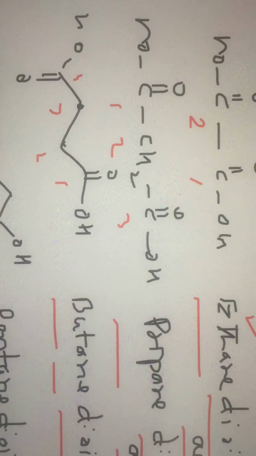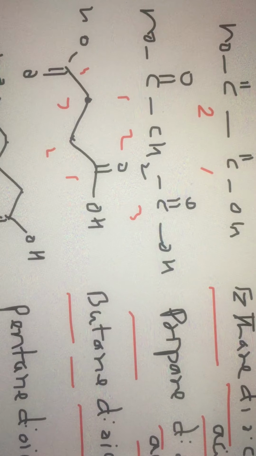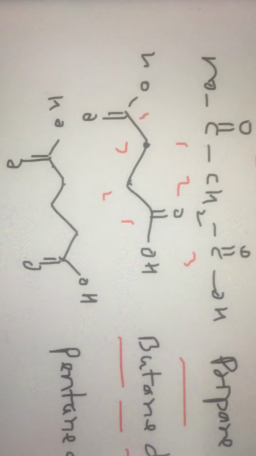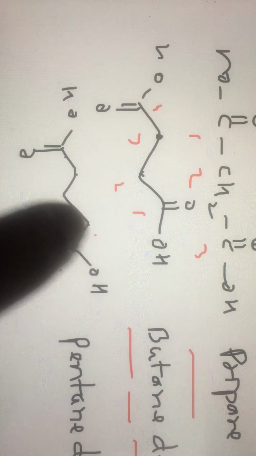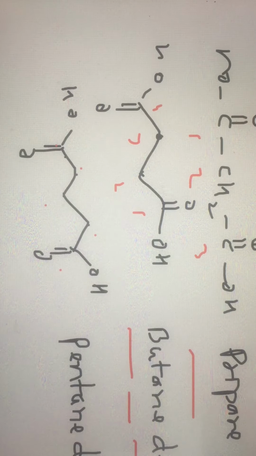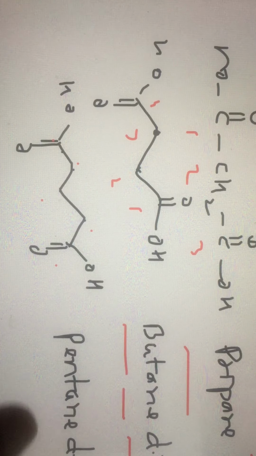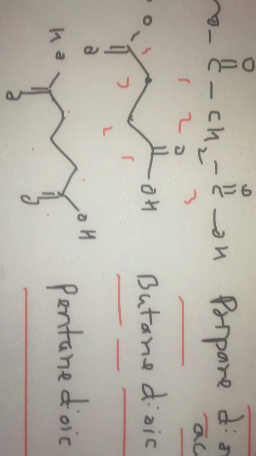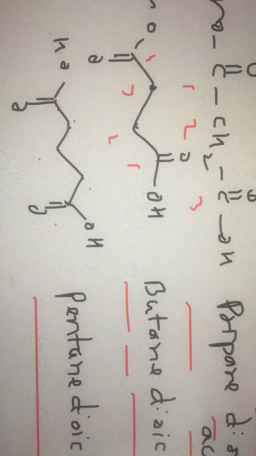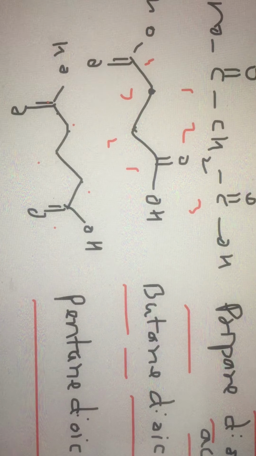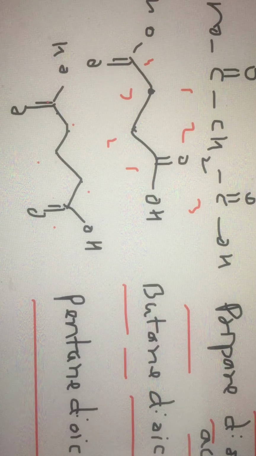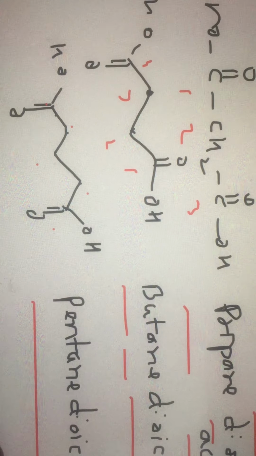Butane dioic acid is commonly known as succinic acid. Next one has 1, 2, 3, 4, 5 carbons and two COOH groups. Obviously it is pentane dioic acid, otherwise known as glutamic acid. Anyway, don't worry about common names. Now we are looking at the next.